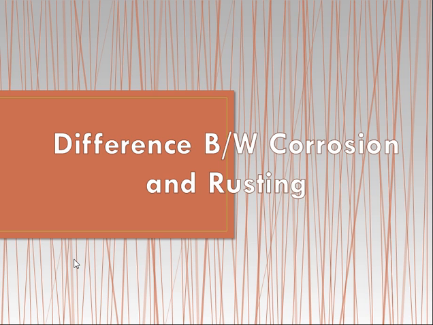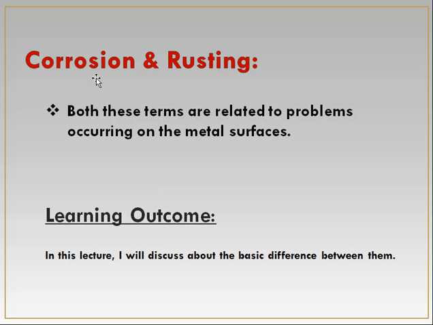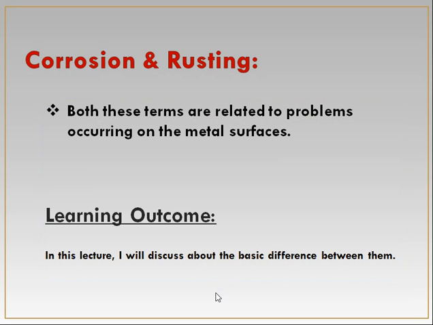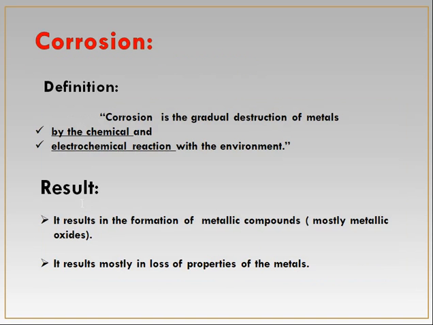Welcome to this video. In this video, I will discuss the basic difference between corrosion and rusting. What do these two terms stand for? Both terms are related to problems occurring on metal surfaces. Means to say that these are two problems, two diseases which occur on the surface of metals. In this lecture, I will discuss the basic difference between these two terms.